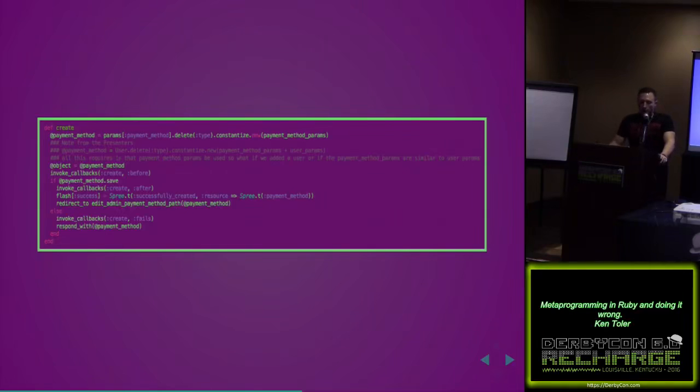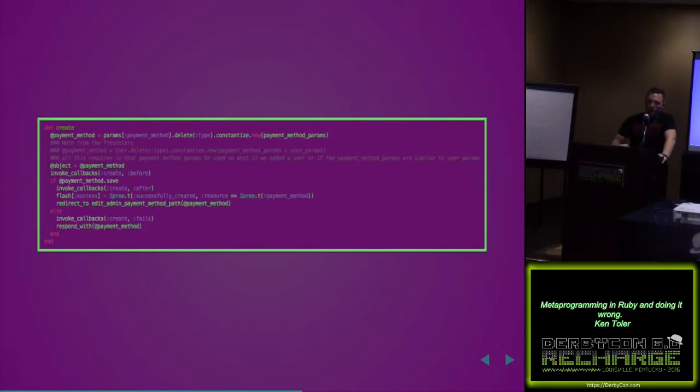So if you look at this method, basically what's happening is a payment method is being created. The parameter that's coming in is something like credit card or gift card. The type is something like MasterCard, Visa, or something along those lines. And then we just are accepting a bunch of parameters in to create the object. You see the object gets populated with all of the parameters, and then it just is saved and goes through the callback side.